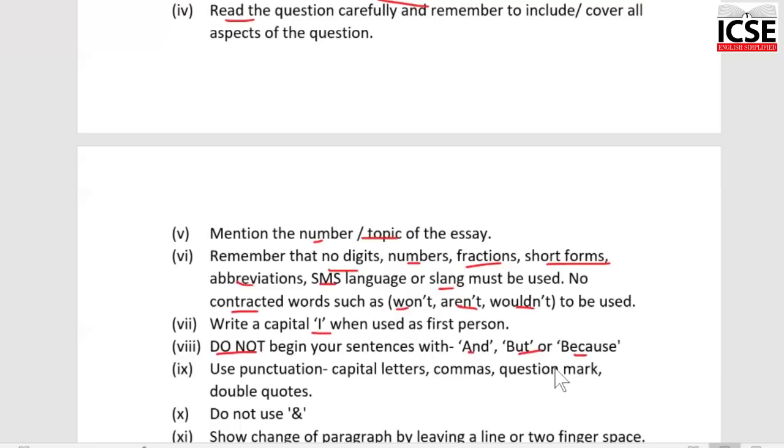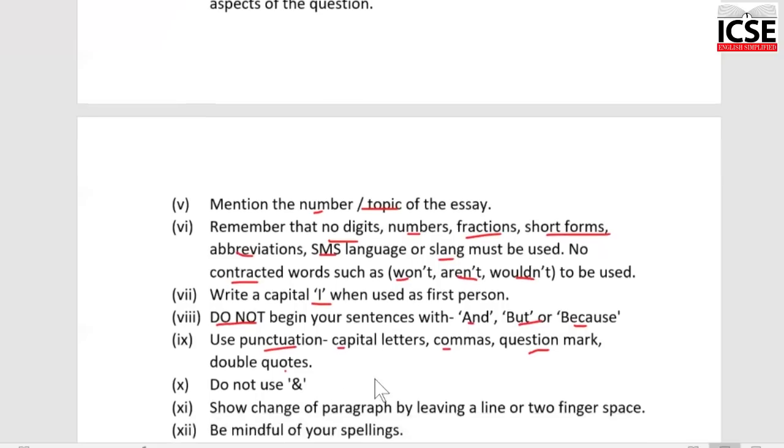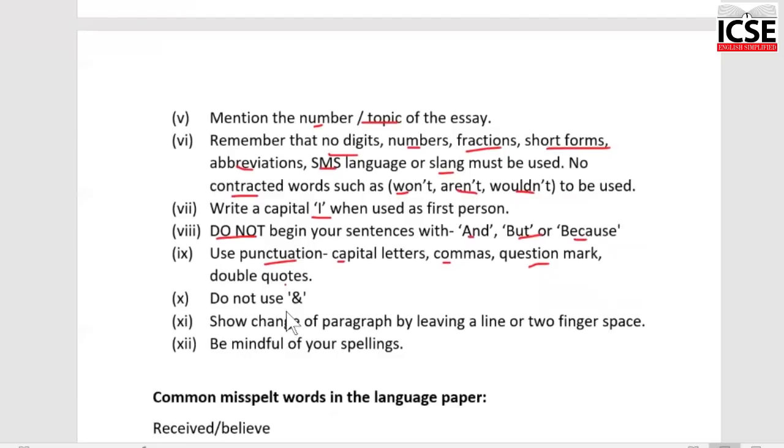They are marked incorrect. Whatever punctuation you need to use, whether it's capital letters, commas, question mark, quotes, inverted commas, semicolon, make sure you use that. Do not use the ampersand. This is called the ampersand in place of and. Don't use the symbol, that will be marked wrong.